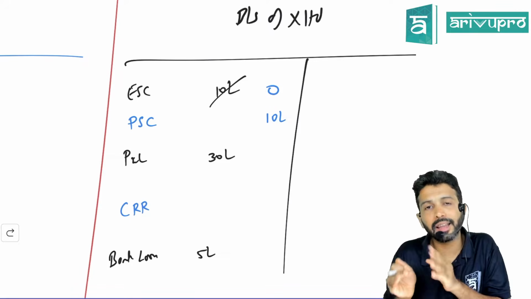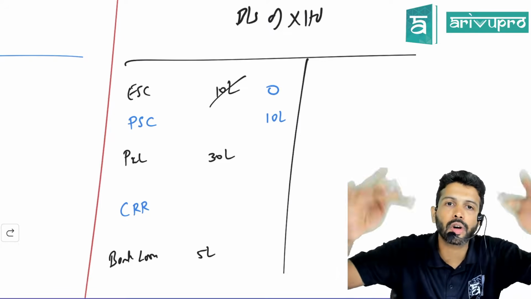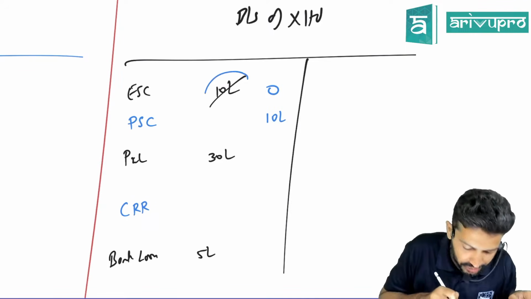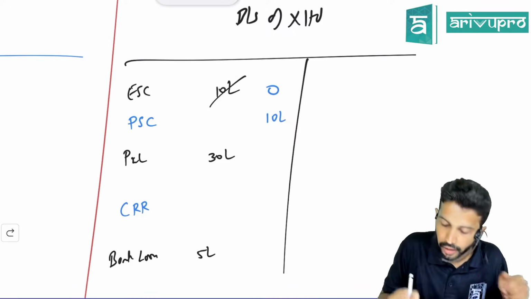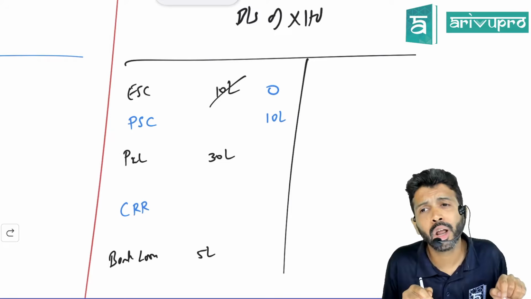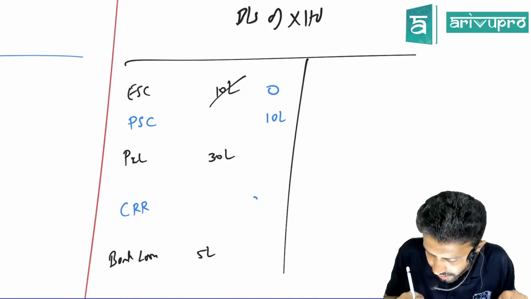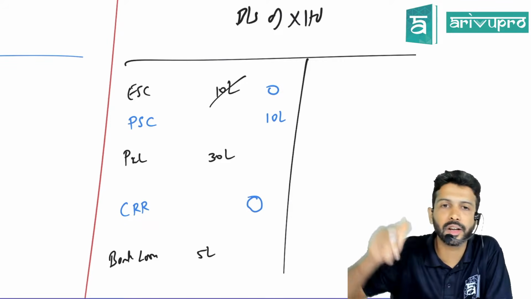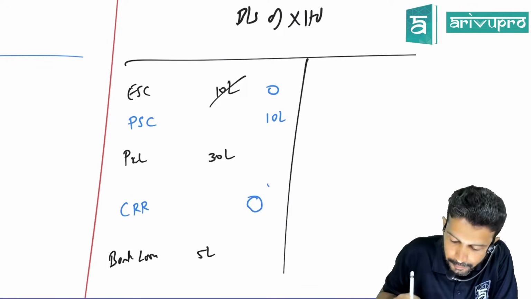So is the capital gap still 10 lakh or has it been filled? It has already been filled. Earlier equity share capital was 10 lakh, now also capital is 10 lakh. Is there still any gap in capital? No. So is any CRR required? In this particular case, the CRR that you will create is 0, because capital is already there.